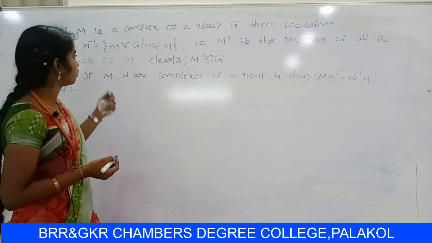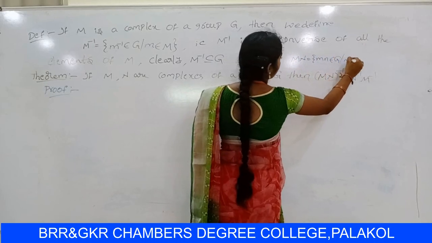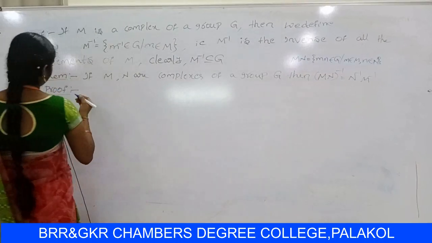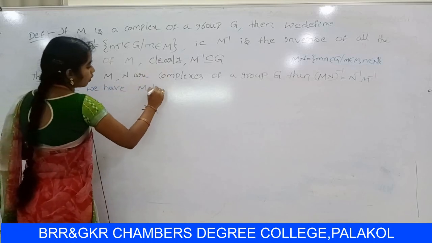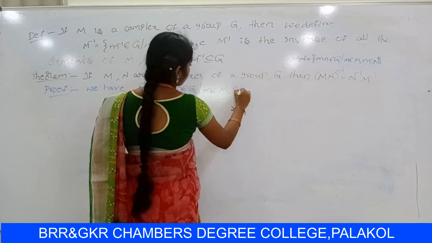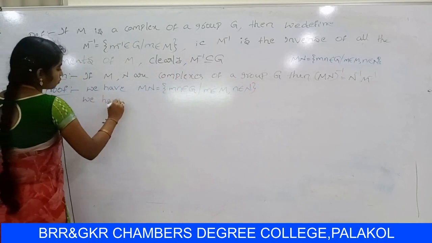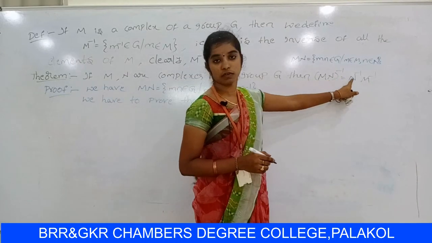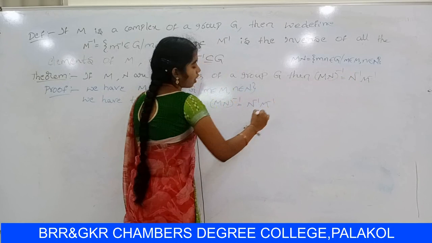So already you know that capital MN equals small mn belongs to Z such that small m belongs to capital M, small n belongs to capital N. So we have to prove that (MN) whole inverse equal to N inverse into M inverse.